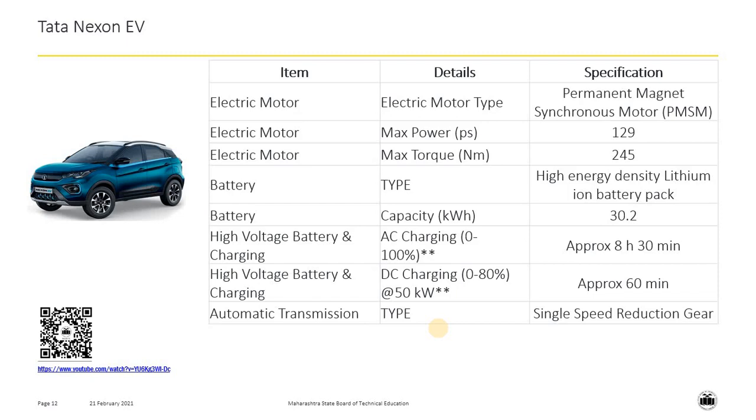This battery can be charged from 0 to 100% in approximately 8 hours and 30 minutes with AC charging, whereas with DC charging it can be charged from 0 to 80% in 60 minutes. This vehicle also have automatic transmission, that is single speed reduction gear.